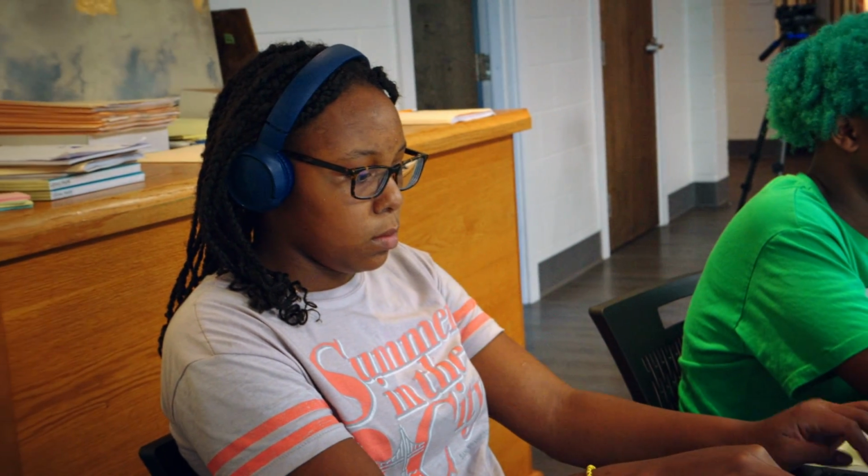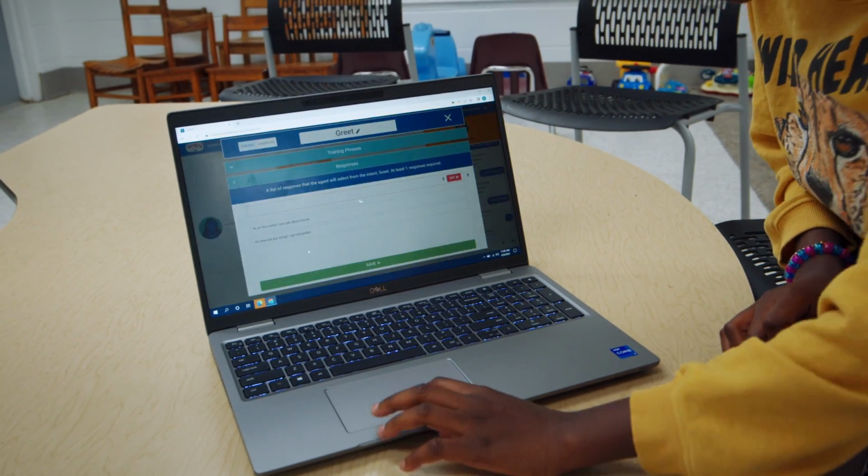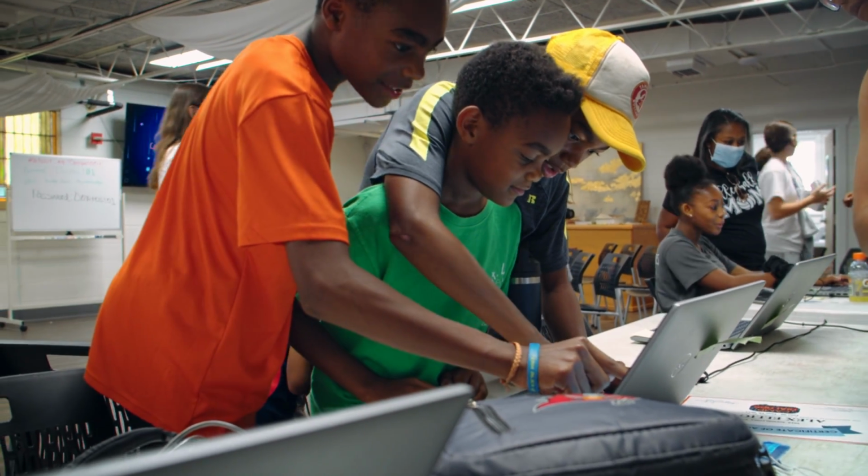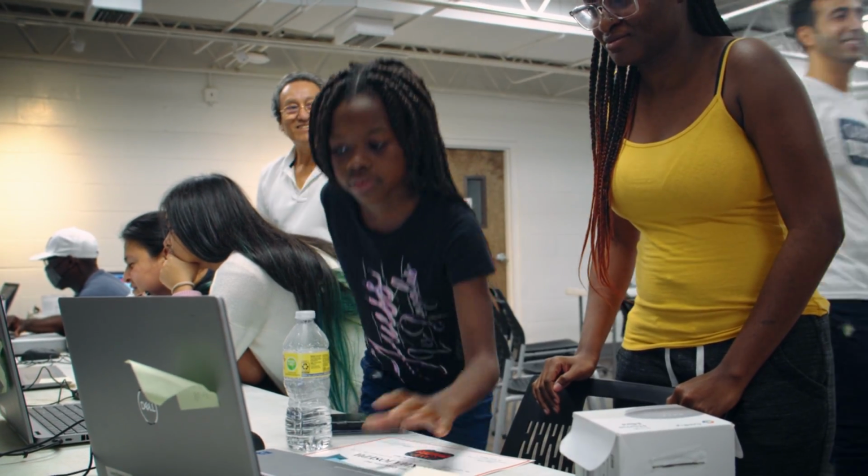Best case scenario, the students have this experience, they're motivated, they feel like they can be computer scientists when they grow up, they get engaged, they see how artificial intelligence and computer science influence the world around them, and it influences their career trajectory.